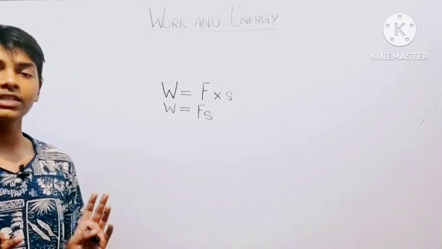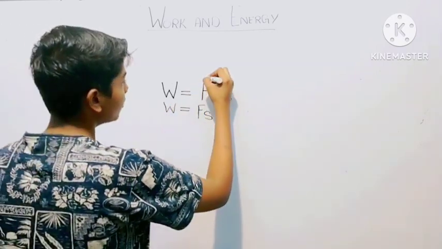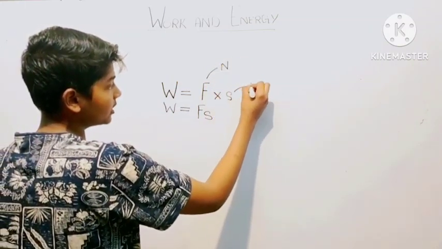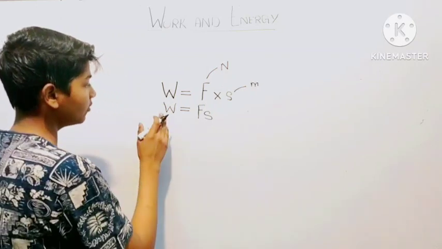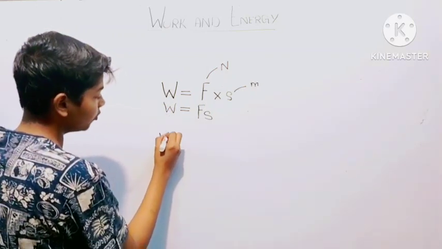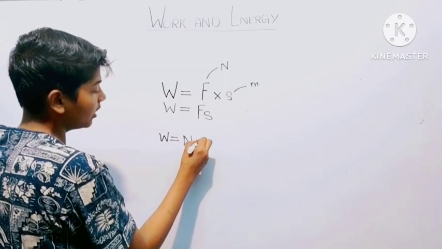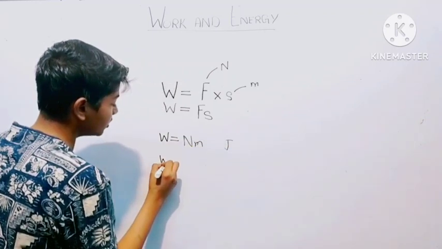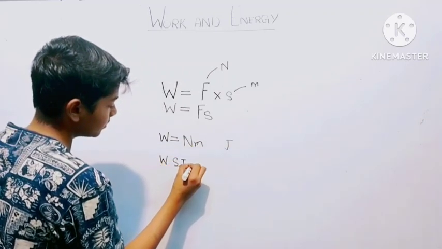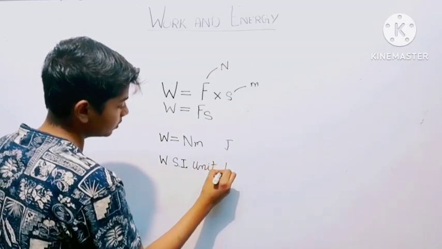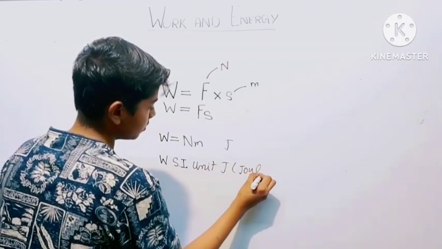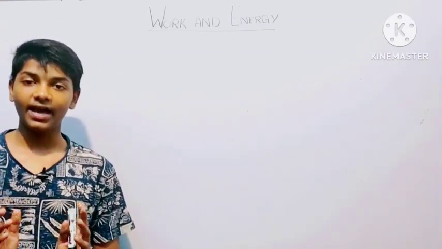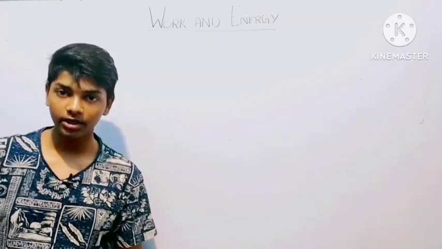Now we will see what the unit of work is. We know that the unit of force is Newton and the unit of displacement is meter. So the SI unit of work would be Newton meters. Instead of writing Newton meters, we write joules. So work's SI unit is joule. Work is a scalar quantity and only has magnitude. It does not depend on direction.